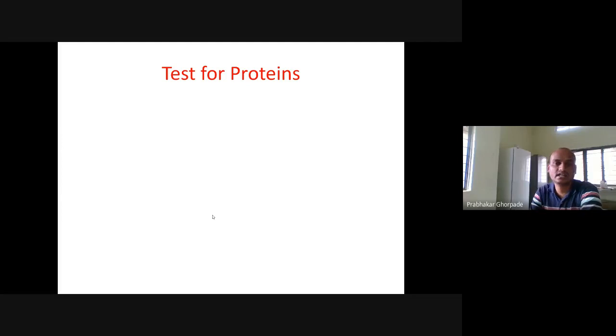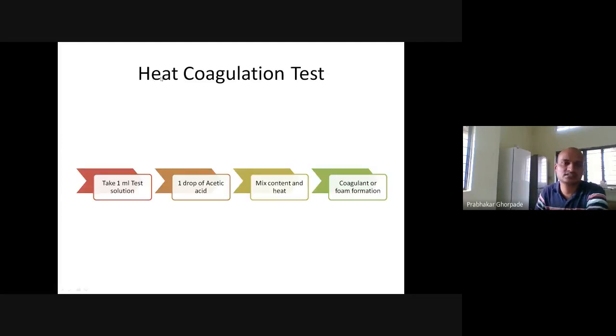Next are the tests for proteins. How to perform the test? The first test is the heat coagulation test. Everybody is familiar with the boiling of eggs, right? If you take a chicken egg and boil it in water, it gives the white albumin. Before boiling, if you break the egg, it is like a watery structure. So what happens is that the protein present in the albumin gets denatured because of the heat, and that is a heat coagulation test. Everybody is familiar with this at home, right?